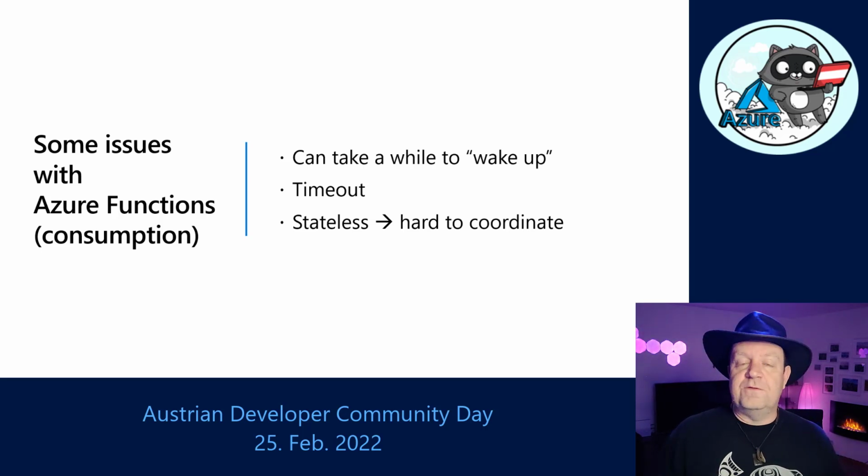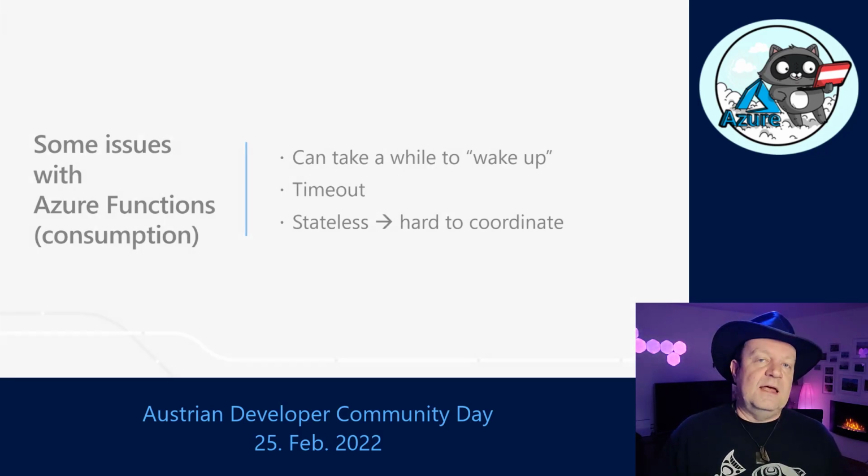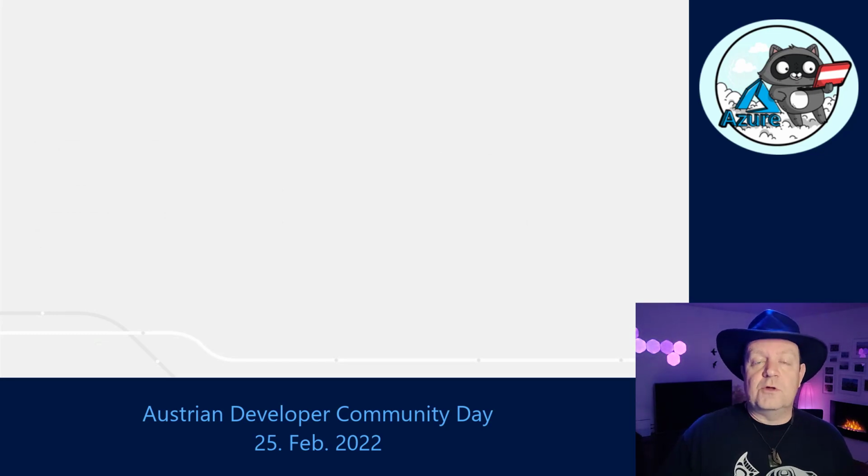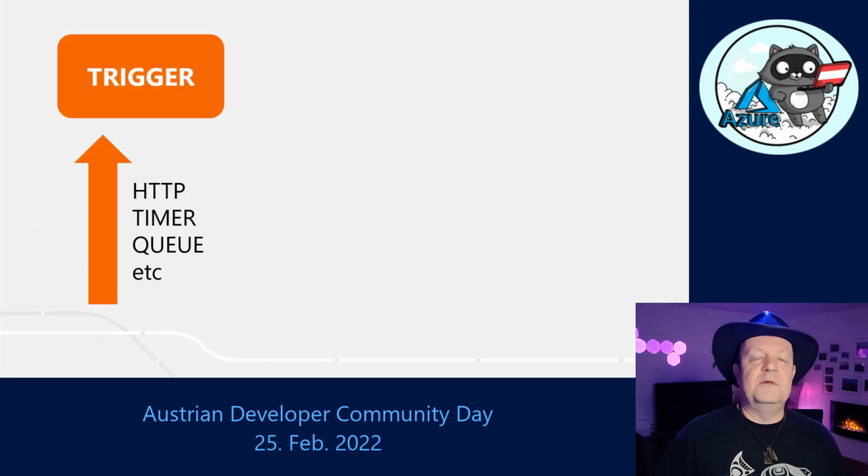Also, if you have a lot of functions, like 50, 100 functions, and all those functions communicate with GitHub, at some point you're going to hit the rate limit, and this is not an efficient way of doing things. And so in order to answer that, we used Durable Functions. So let me tell you a little bit about Durable Functions.